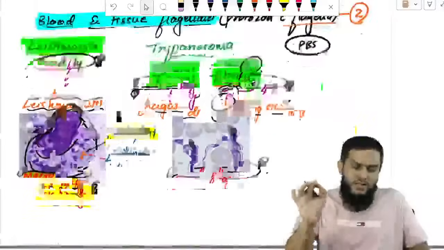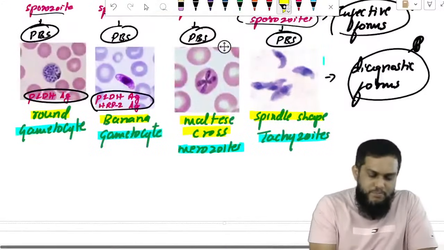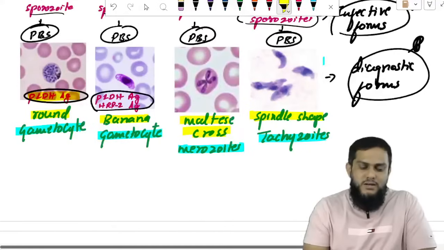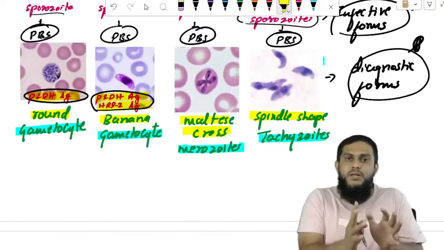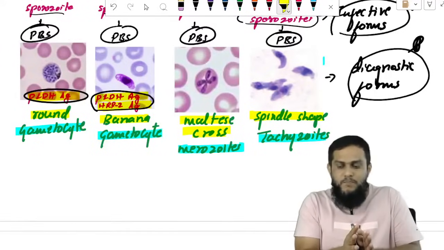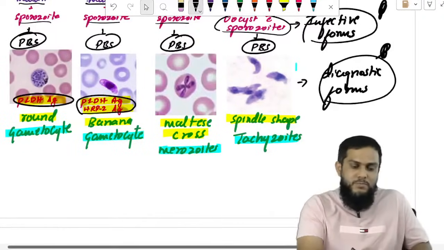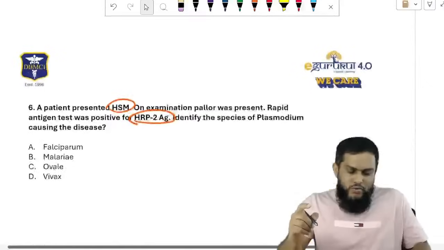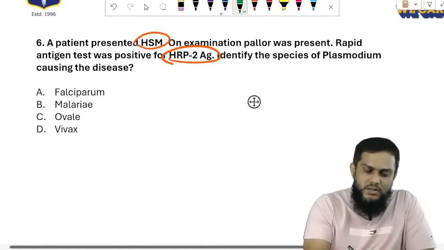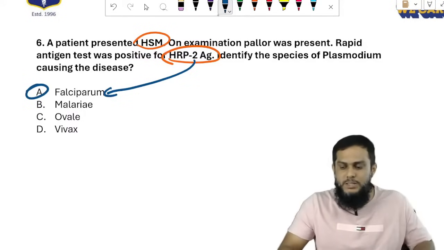Remember 3 antigens, very very important. RK39 antigen in Leishmania. PLDH antigen in Vivax. PLDH and HRP2 antigens in falciparum. PLDH is present in both Vivax and falciparum. HRP2 is present only in falciparum. So now if you see the question, hepatosplenomegaly with HRP2 antigen, HRP2 is found only in falciparum.